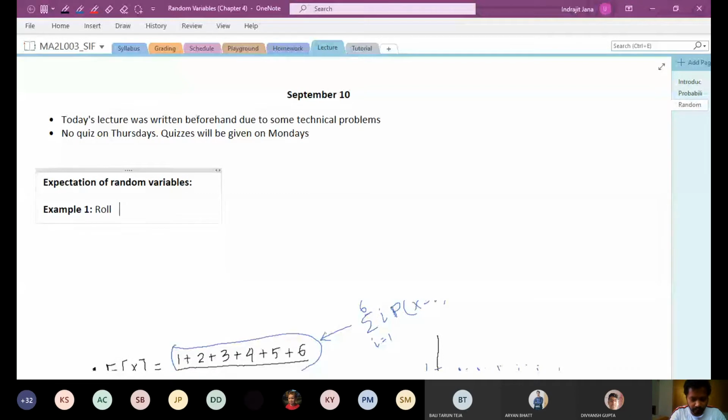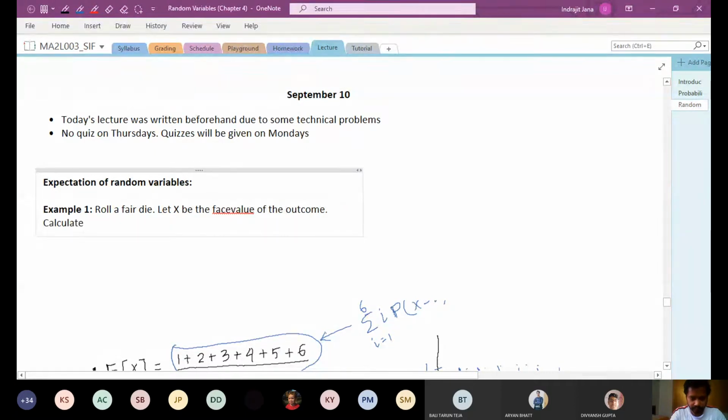We roll a fair die. Let x be the face value outcome, and we want to calculate the expectation of x. Although I have not defined what expectation is, let me do that now.